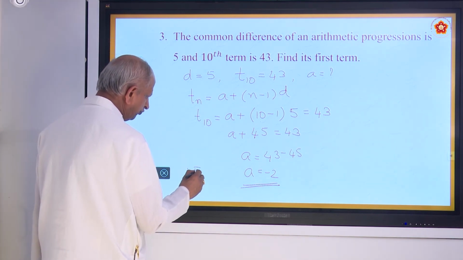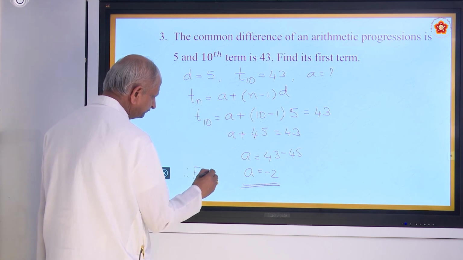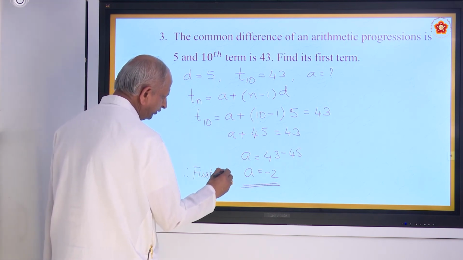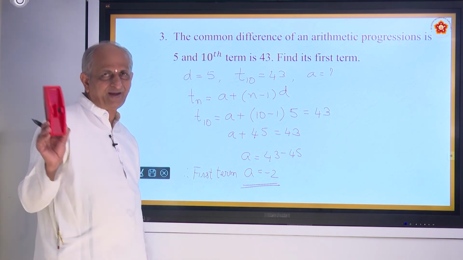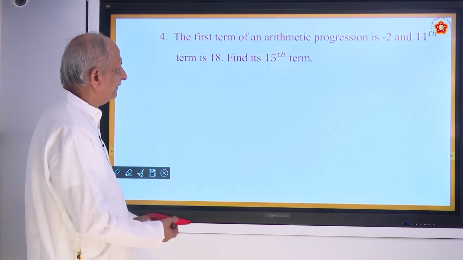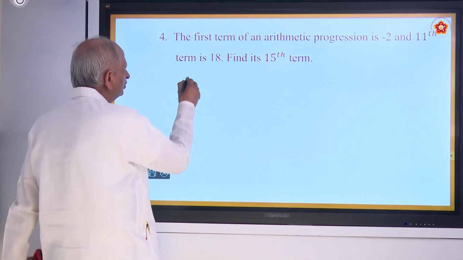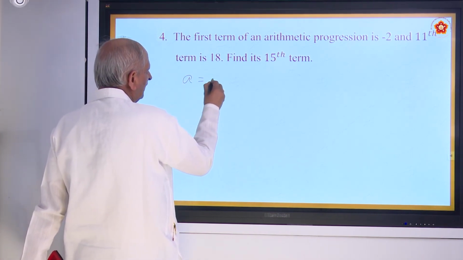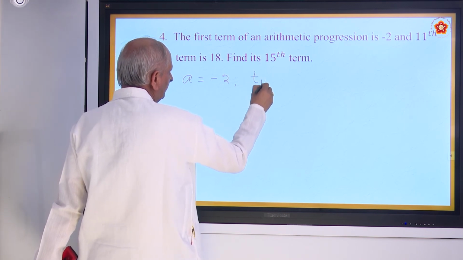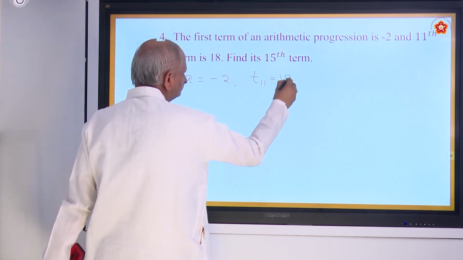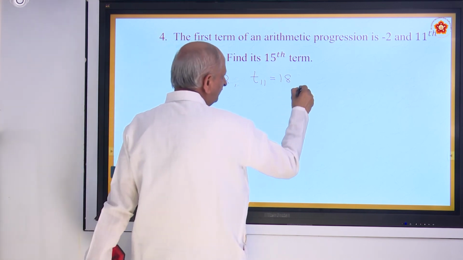Therefore, the first term is equal to minus 2. Is it okay? The first term of this arithmetic progression is minus 2. So A is equal to minus 2. Next, the 11th term, T11, is equal to 18. They are asking for the 15th term.